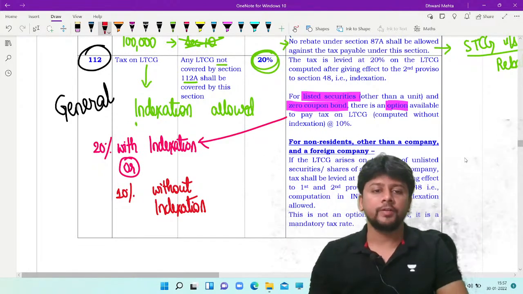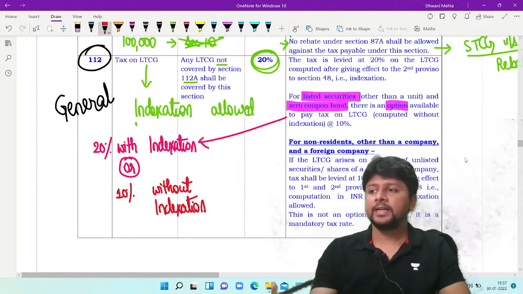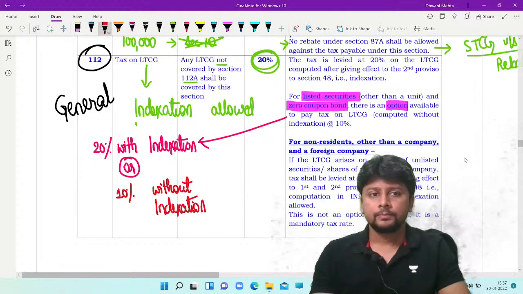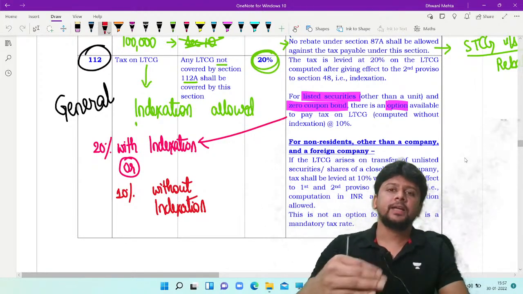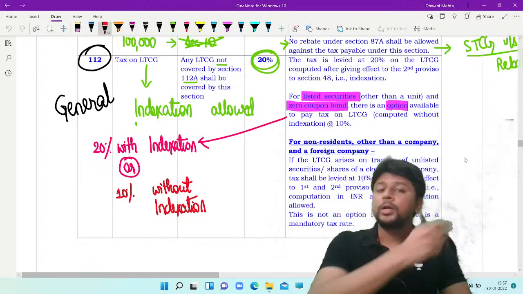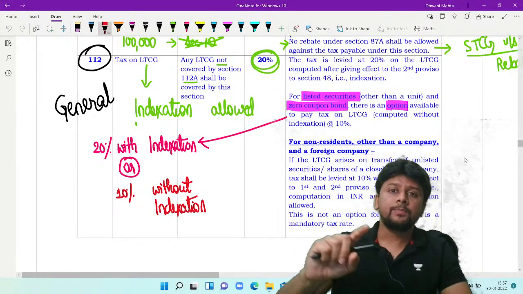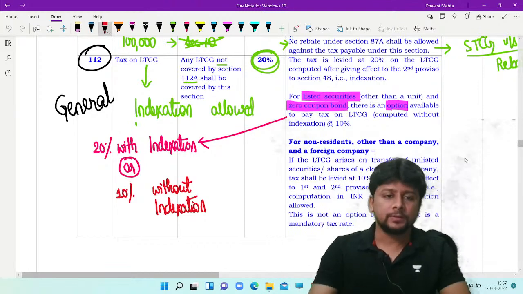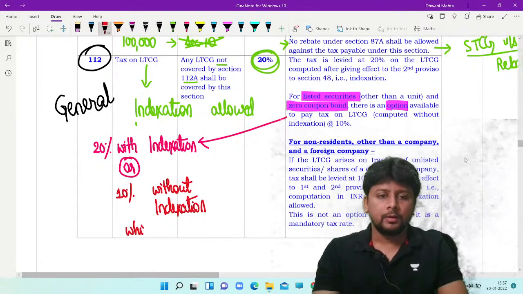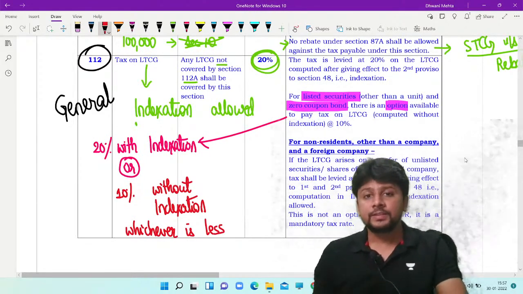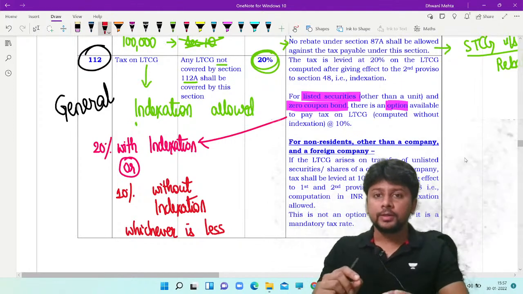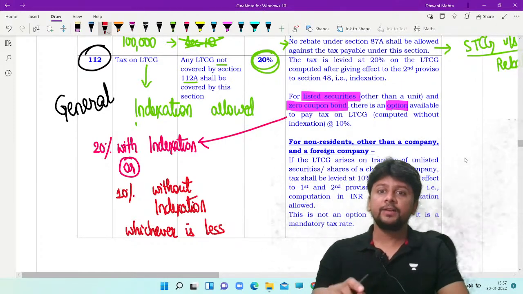Now, this is an option given to you. Either you pay tax at 20% after allowing indexation, or you pay tax at 10% without allowing indexation. You are given an option. You can pay any one of the two taxes. But obviously, if an option is given to me which tax to pay, I will choose whichever is lower. This is available for listed securities and for zero coupon bonds.